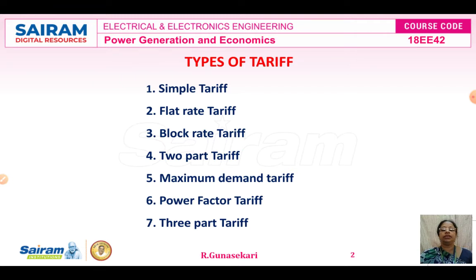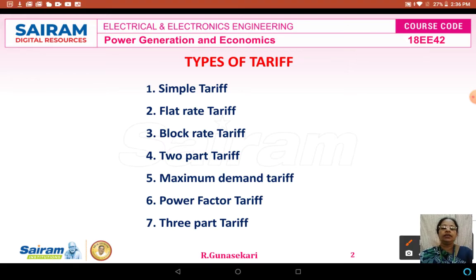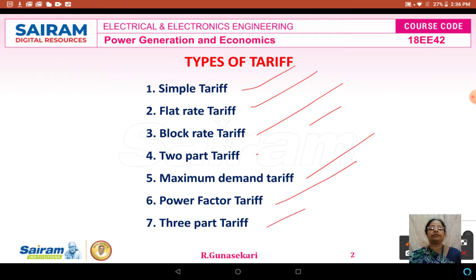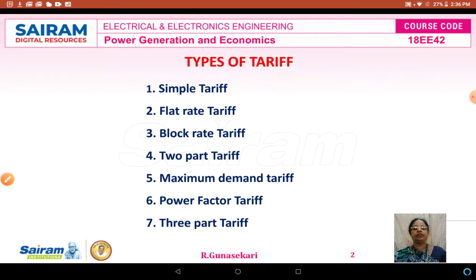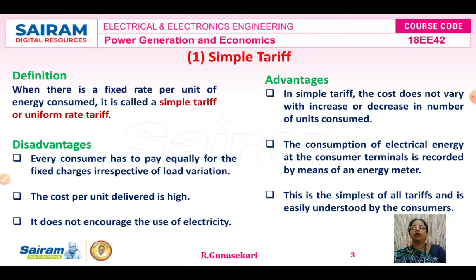First, we will know about the types of tariff. The first one is the simple tariff, then flat rate tariff, block rate tariff, two-part tariff, maximum demand tariff, power factor tariff, and three-part tariff. Totally 7 tariffs. Now we can study each individual tariff in detail. The first tariff is the simple tariff.